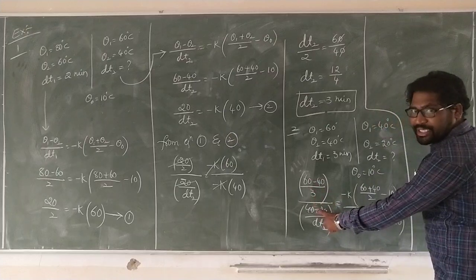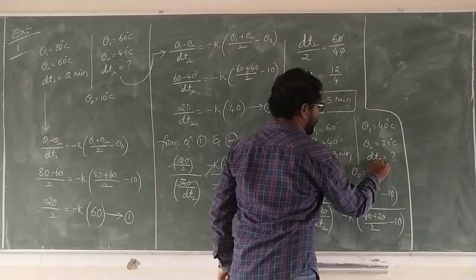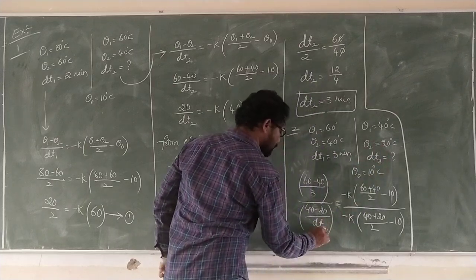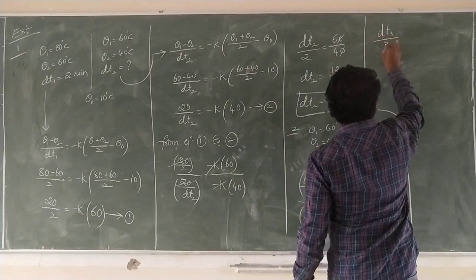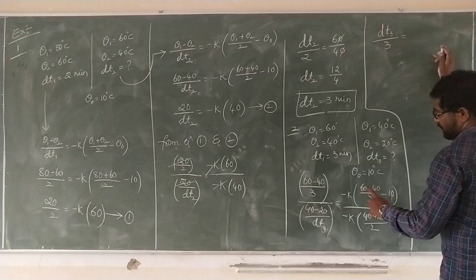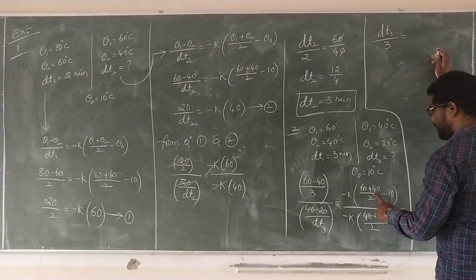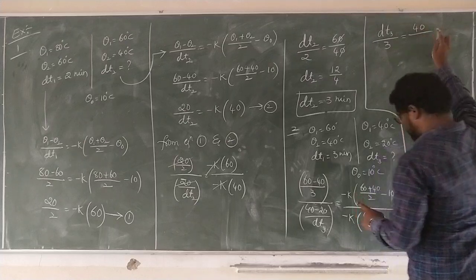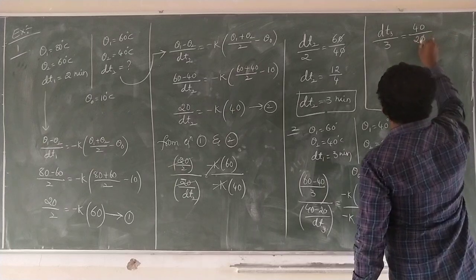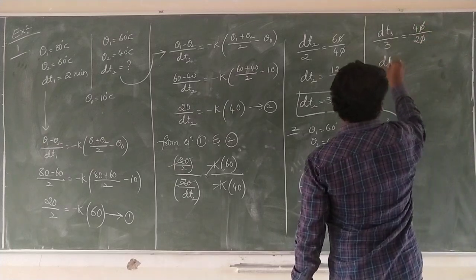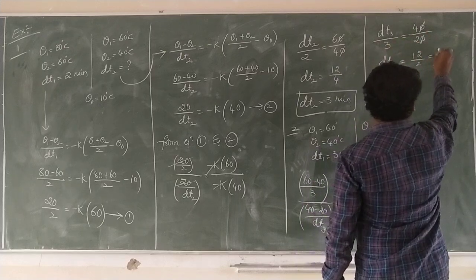20 gets cancelled, dt2 is transposed. This is dt3, suppose dt3 is the time. Now dt3 by 3 is equal to, here k gets cancelled, 100 by 2, 50 minus 10, 40, by 60 by 2, 30 minus 10, 20. dt3 is equal to what? 12 by 2. It is 6.